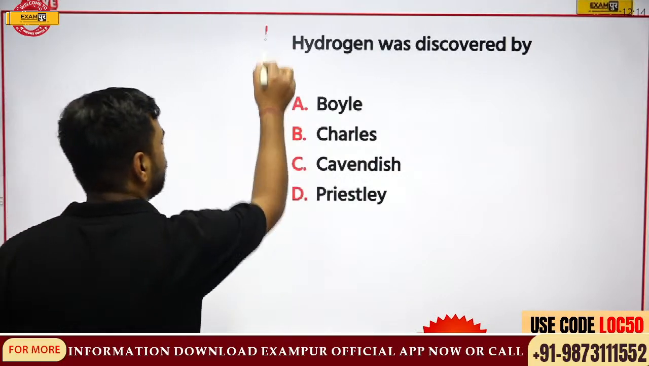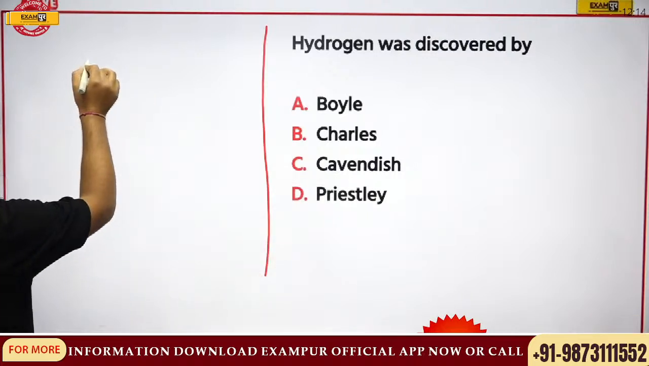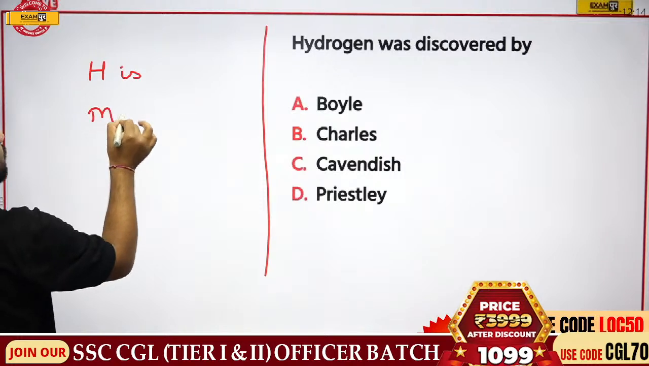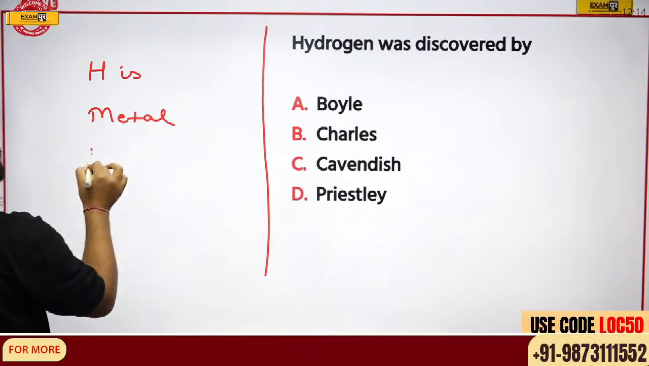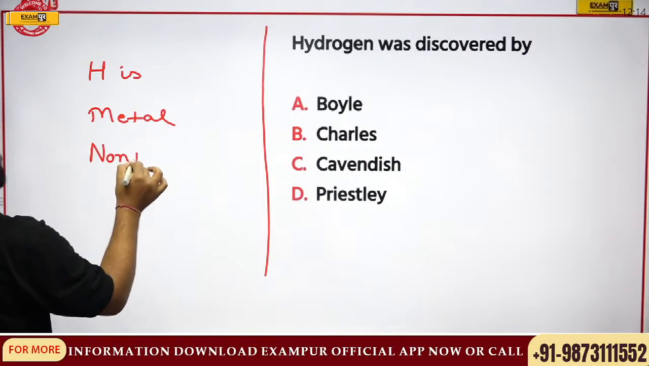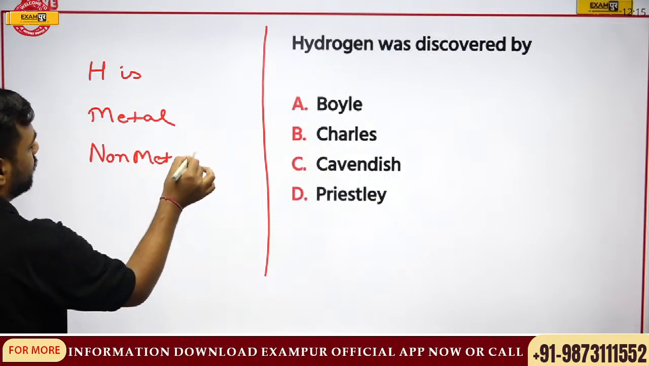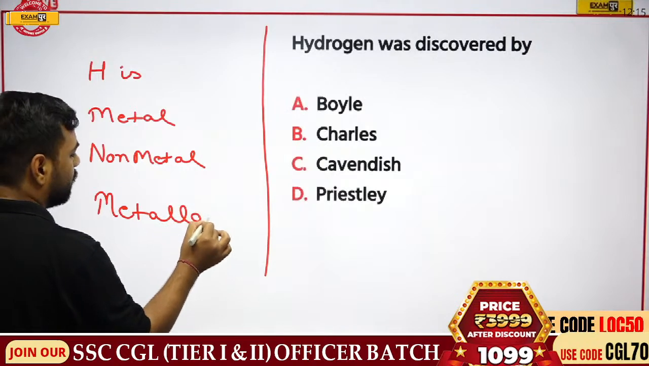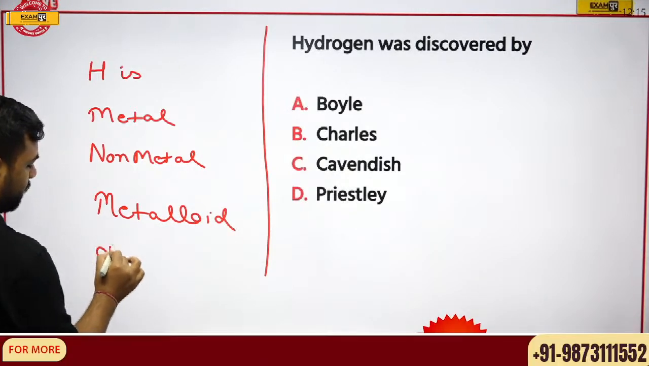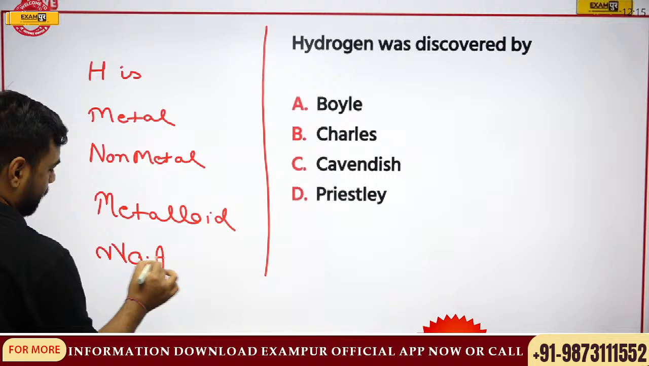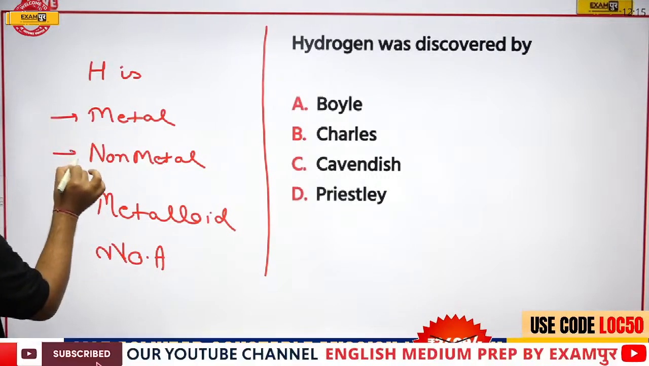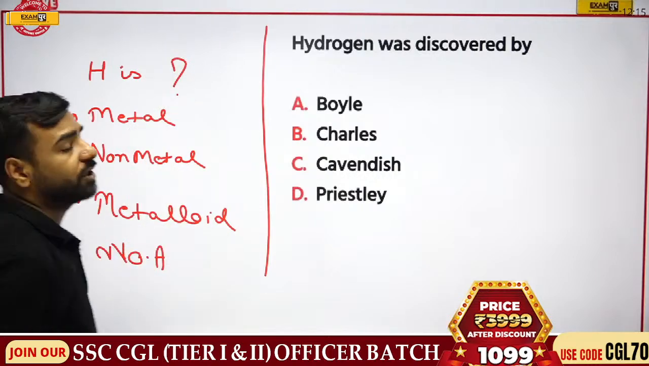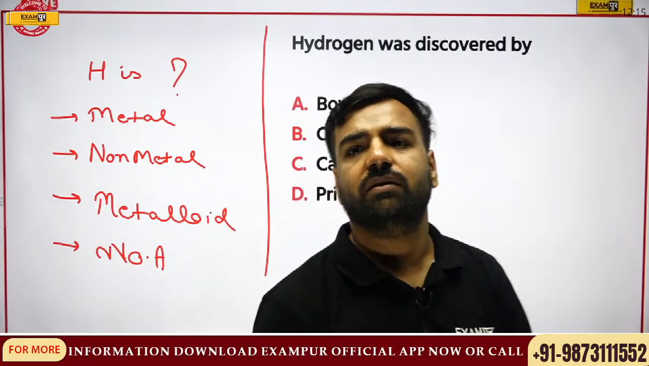So till then, I am writing one more question. The time you give me answer, my next question will be: hydrogen is metal, second, non-metal, third, metalloid, or none of the above. So these are the 4 options. Now this is the second question. I want answer for the first one.